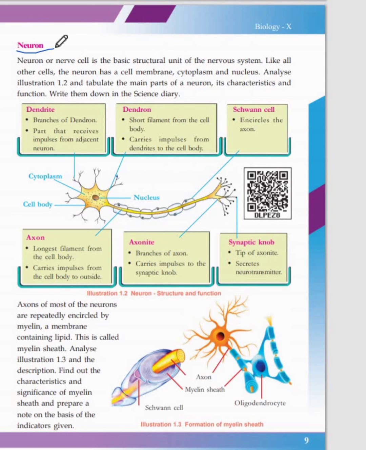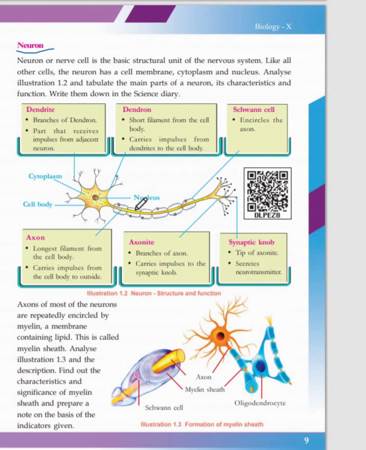Also, the information which goes back from the brain to the effector organ is transmitted through nerve cells called neurons. Okay, so the neuron is the nerve cell, and it is the basic structural and functional unit of the nervous system. Like all other cells, your neuron also has a cell membrane, a cytoplasm, and a nucleus. But the shape of your neuron is like this.